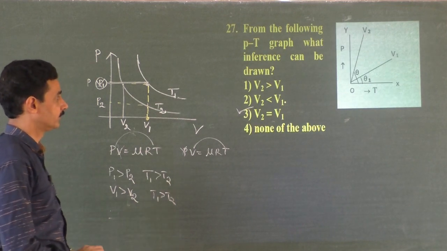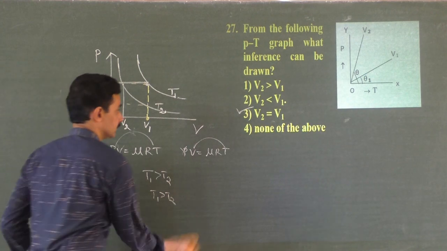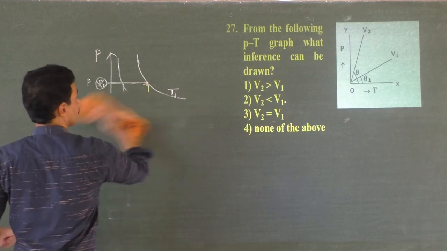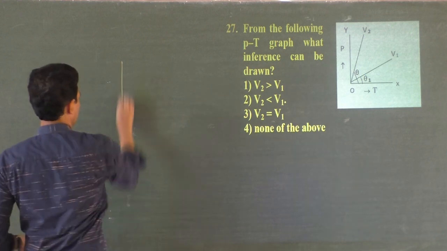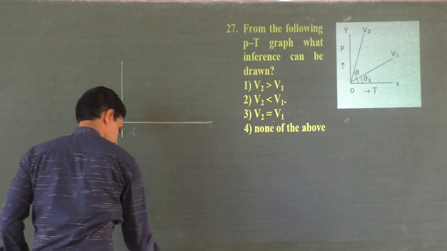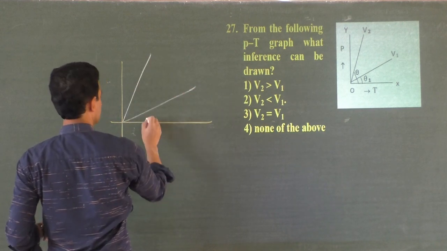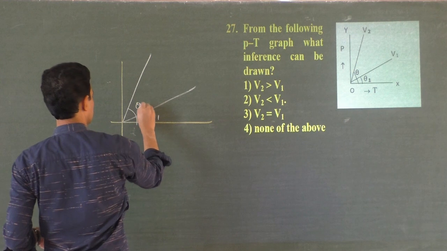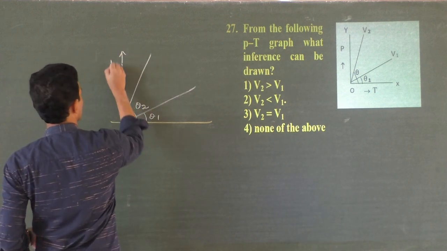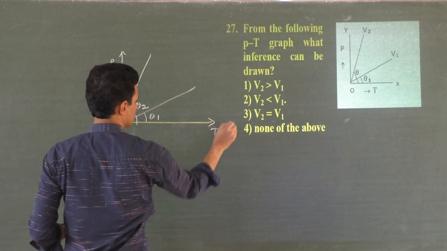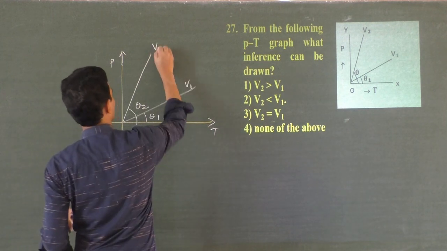From the following PT graph, pressure versus temperature graph, what inference can be drawn? We have the graph like this. Here is one graph, here another graph. This is θ1 and this is θ2. And of course here we have pressure versus temperature. This is for volume 1 and this is for volume 2.